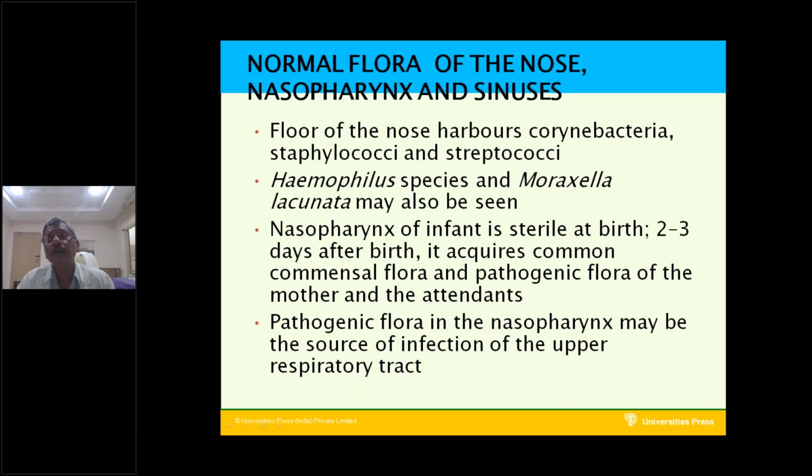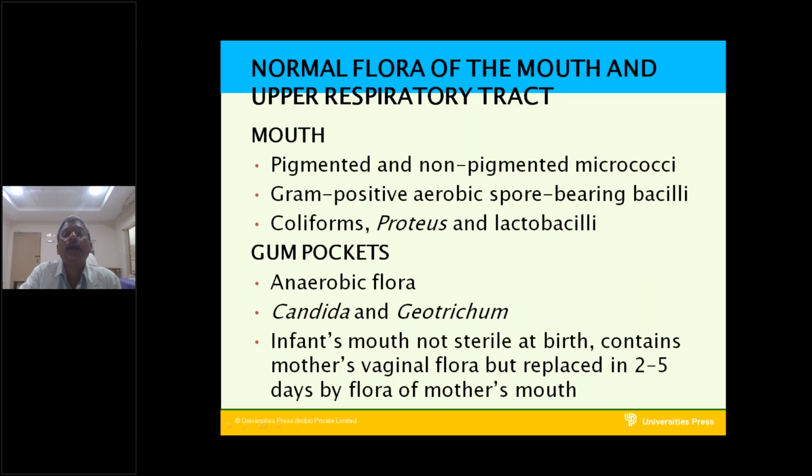Usually they come after two to three days and settle in the infant nasopharynx. They are continuously present throughout the life of the individual. These are called the normal flora of the nasopharynx. The pathogenic flora in the nasopharynx may be the source of infection of the upper respiratory tract. These are the normal flora of the nose, nasopharynx, and sinuses.